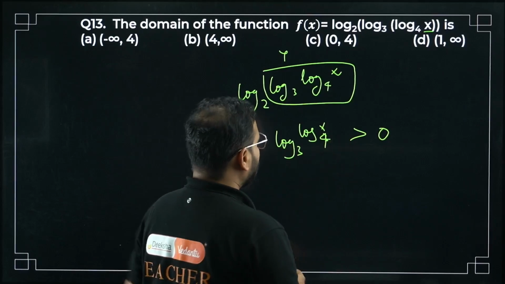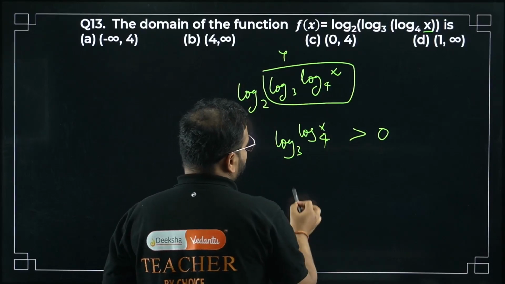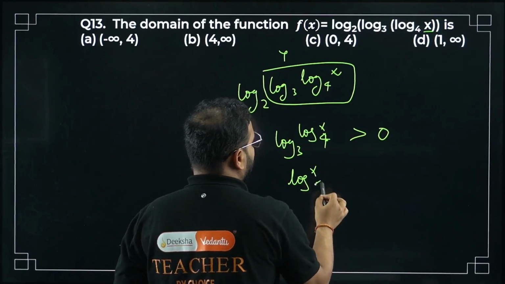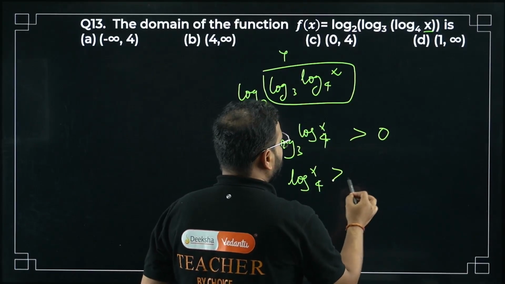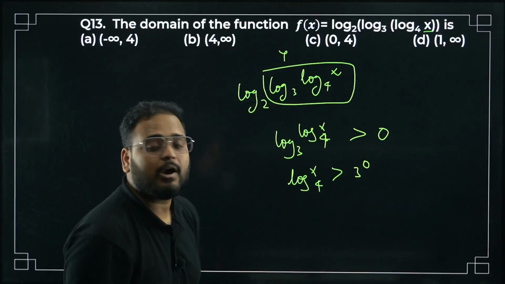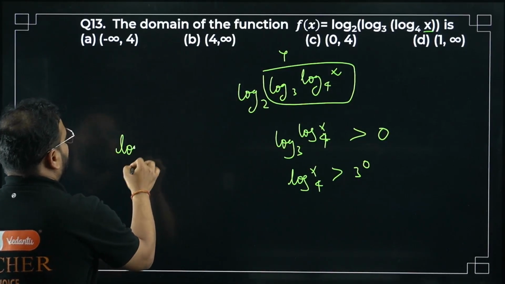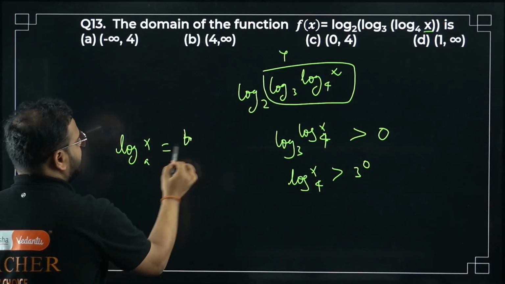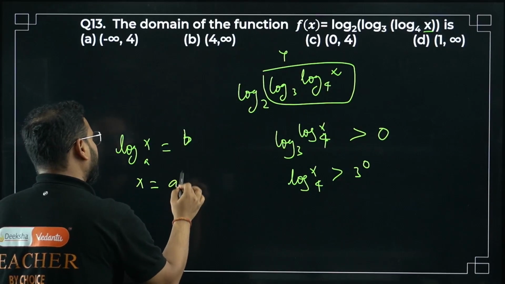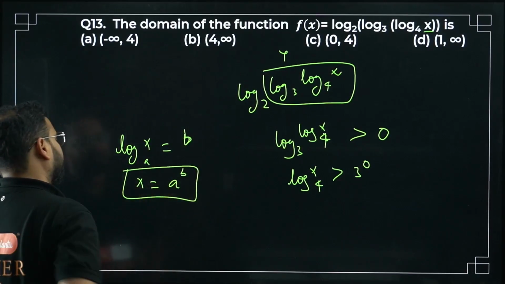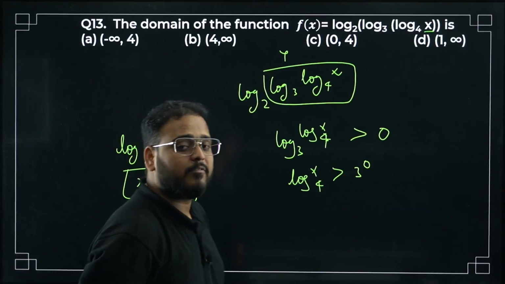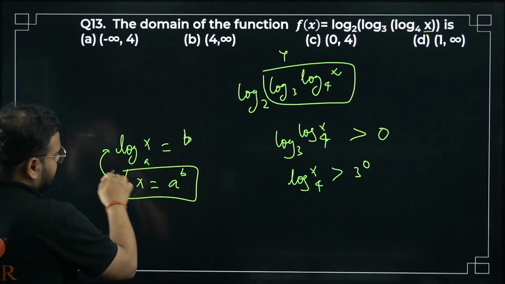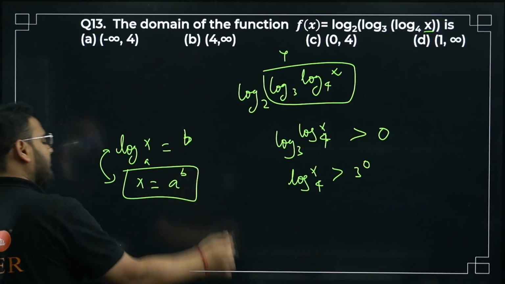Take the exponential function on both sides with the base 3. It will become log of x to the base 4 greater than 3 power 0. How come? Log of x to the base a equals b, what's the formula? Remember this? x equals a power b. That's the property of the log exponential function. That's how we can change between them. Base remains, x becomes free, and the power will be b.